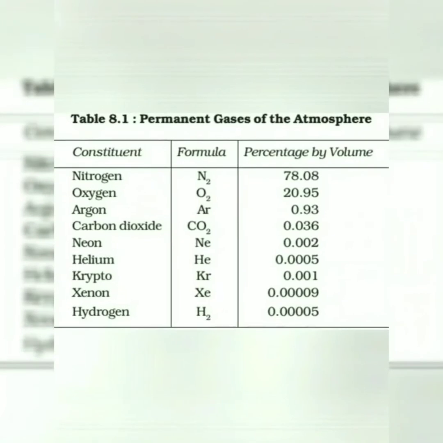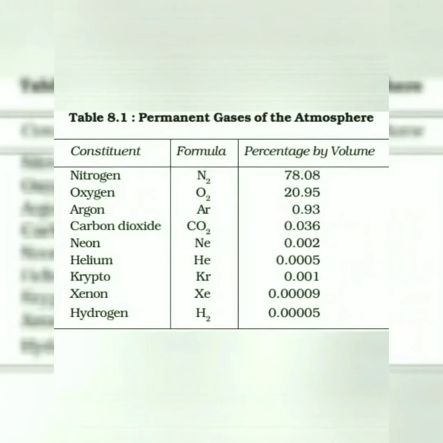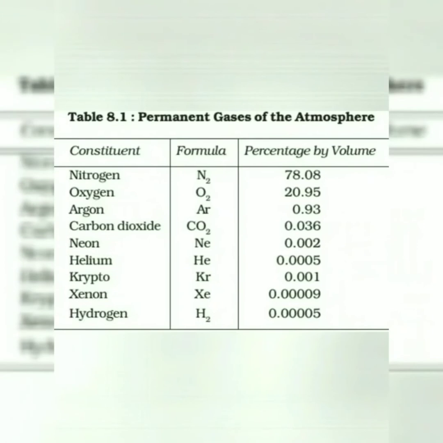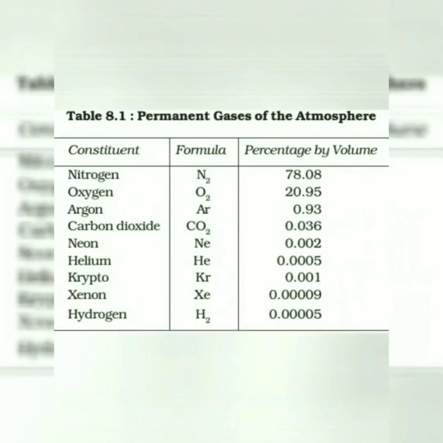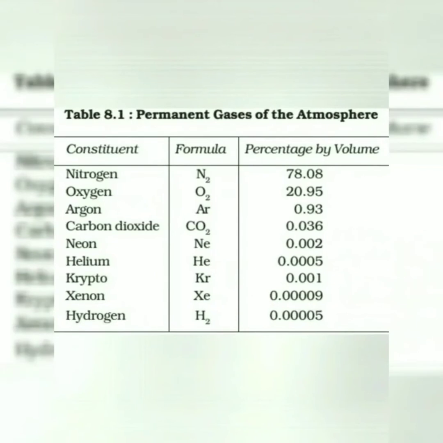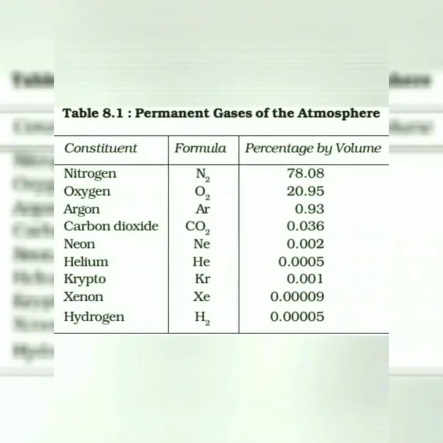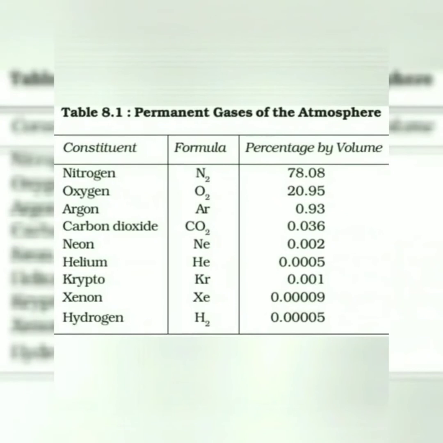Here you can see all this percentage, and this chart will help you to do the assignment when I give it to you. So look at this chart minutely: the formula and the percentage by volume of each constituent. Nitrogen is the abundant portion, 78.08, oxygen 20.95, and then the rest of the other gases, argon, carbon dioxide, neon, helium, hydrogen, krypton, are 1%.